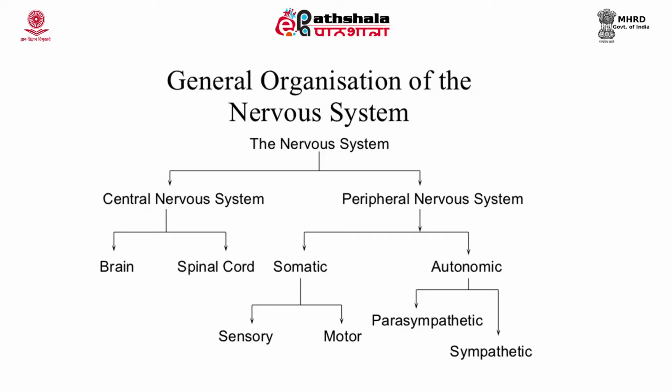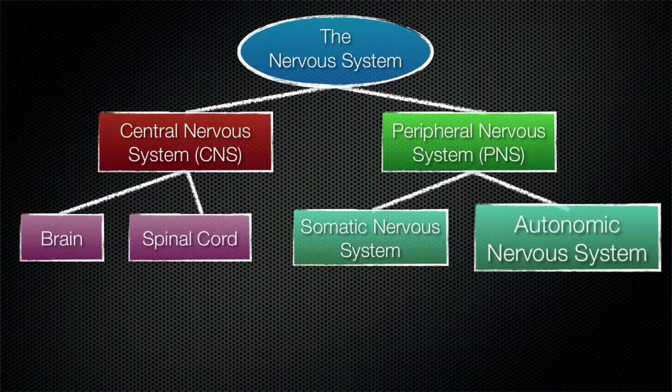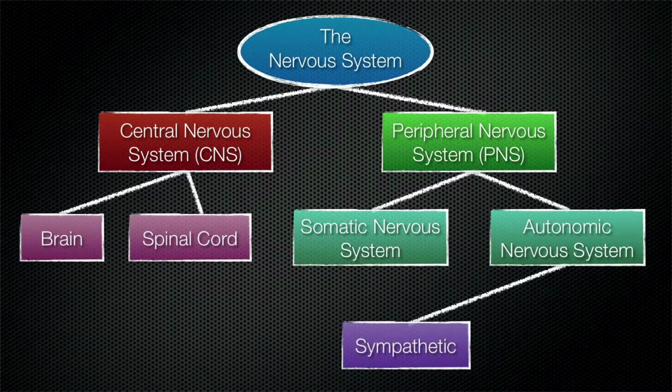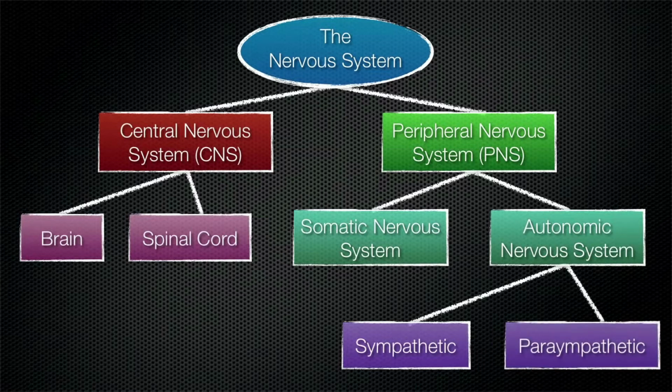The somatic nervous system is further divided into two parts, where one is the receiving end, which is called the sensory part, and the other is the part which sends the message, and it is the effector, also called the motor part. The autonomic nervous system, in short also called the ANS, has two branches, the parasympathetic and the sympathetic.